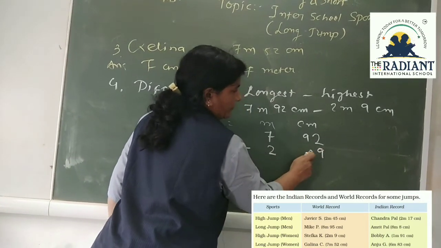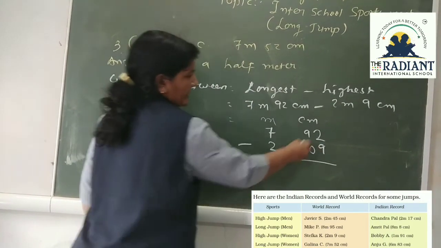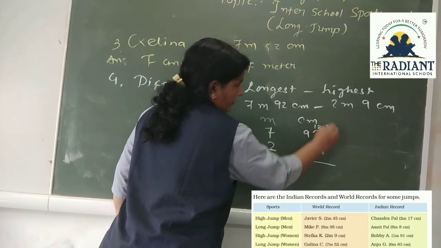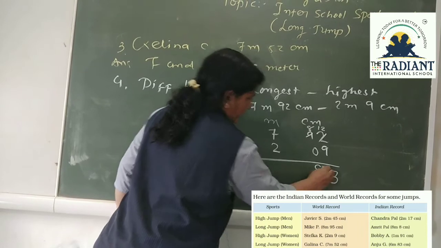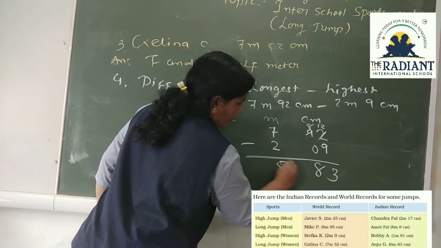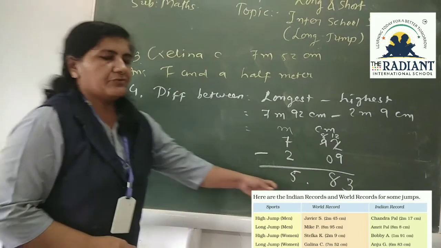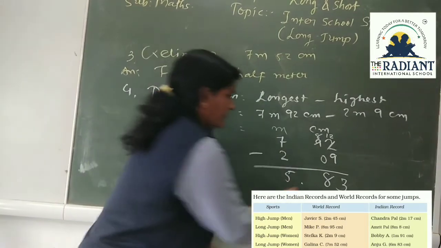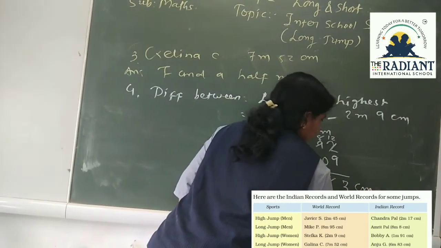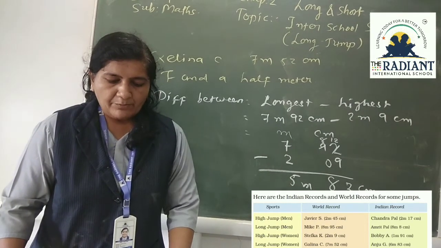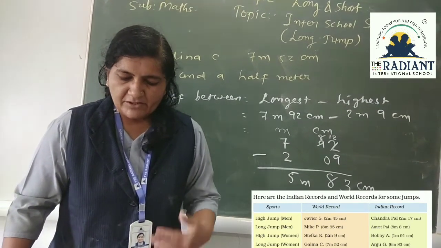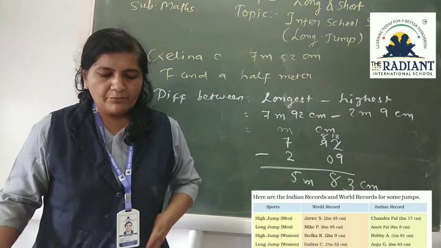We will write it this way: 12 minus 9 is 3. Here 7 minus 2 is 5. So what is the difference between these two? 5 meter 83 centimeter. Next question: if Mike P could jump dash centimeters longer, his jump would be a full 9 meters.